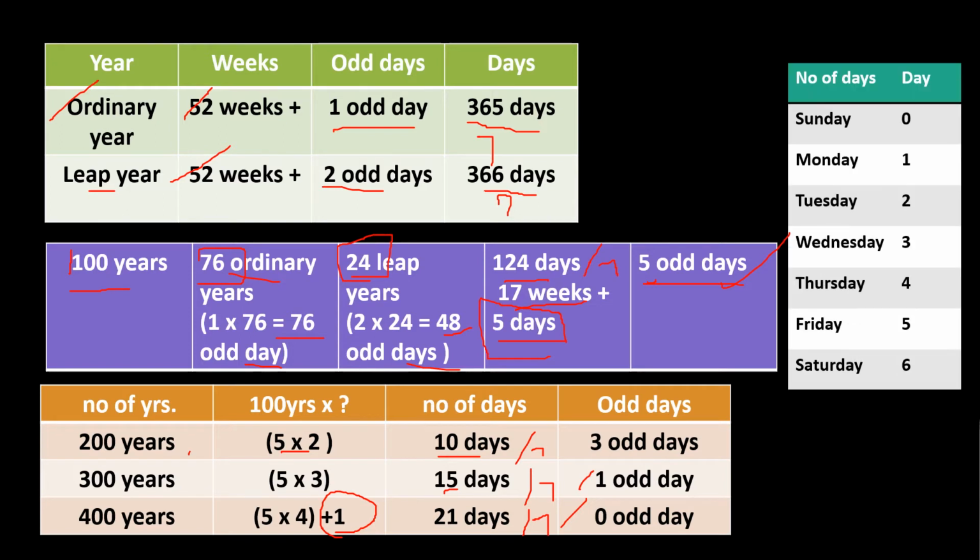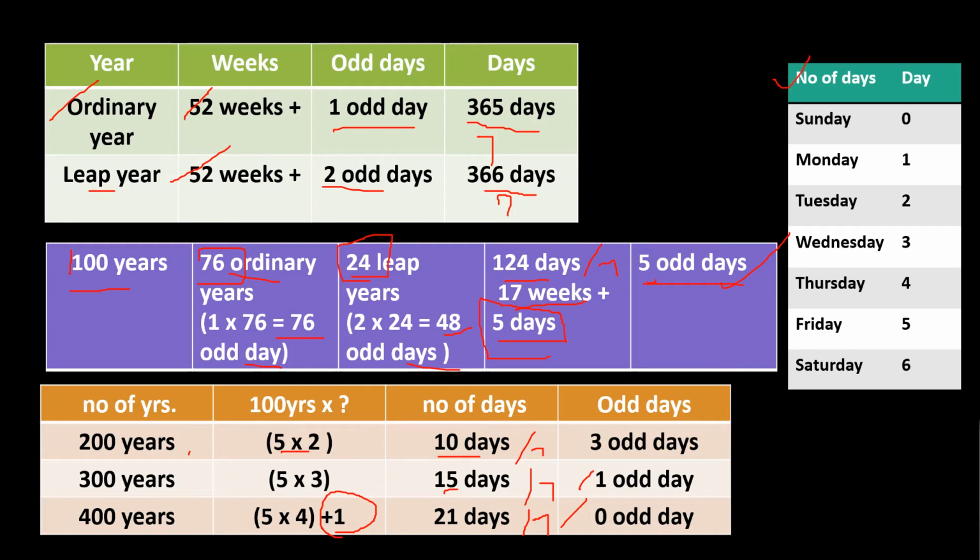Next, in this table, we will just be assigning the numbers for each day from 0 to 6, from Sunday to Saturday. So Sunday it is 0, Monday it is 1, Tuesday it is 2, Wednesday 3, Thursday 4, Friday 5 and Saturday 6. This is the general assignment of numbers, but it will change according to the question.